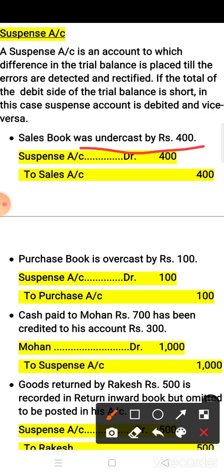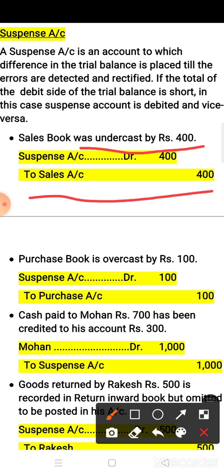So what do we have to do? We have to add the amount to the sales book. It means we have to record the entry. The sales book is always on the credit side, so post the entry on the credit side to sales account 400.